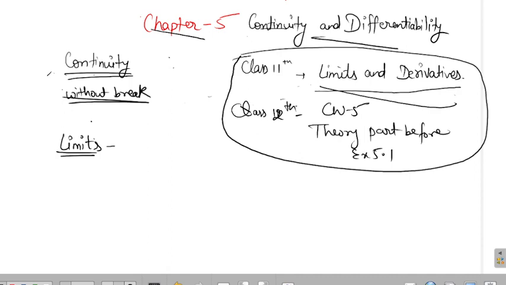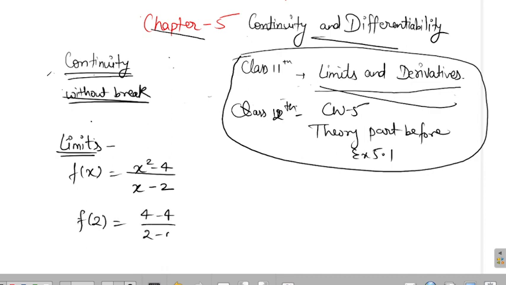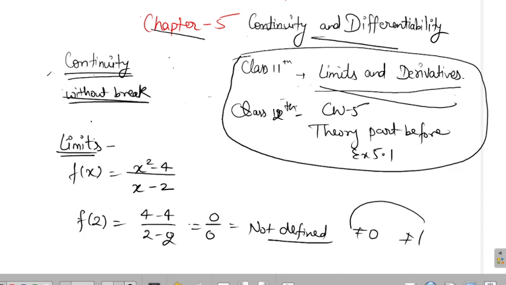Let me tell it to you again. Okay, so see, I have a function defined as f(x) = (x square minus 4) upon (x minus 2). If you want to find the value of this function at x equals 2, it will give you 4 minus 4 divided by 2 minus 2, that is 0 by 0, which is not defined. It is not equal to 0, it is not equal to 1. Don't make this mistake. It is not defined, so we can't find the value of this function at 2.